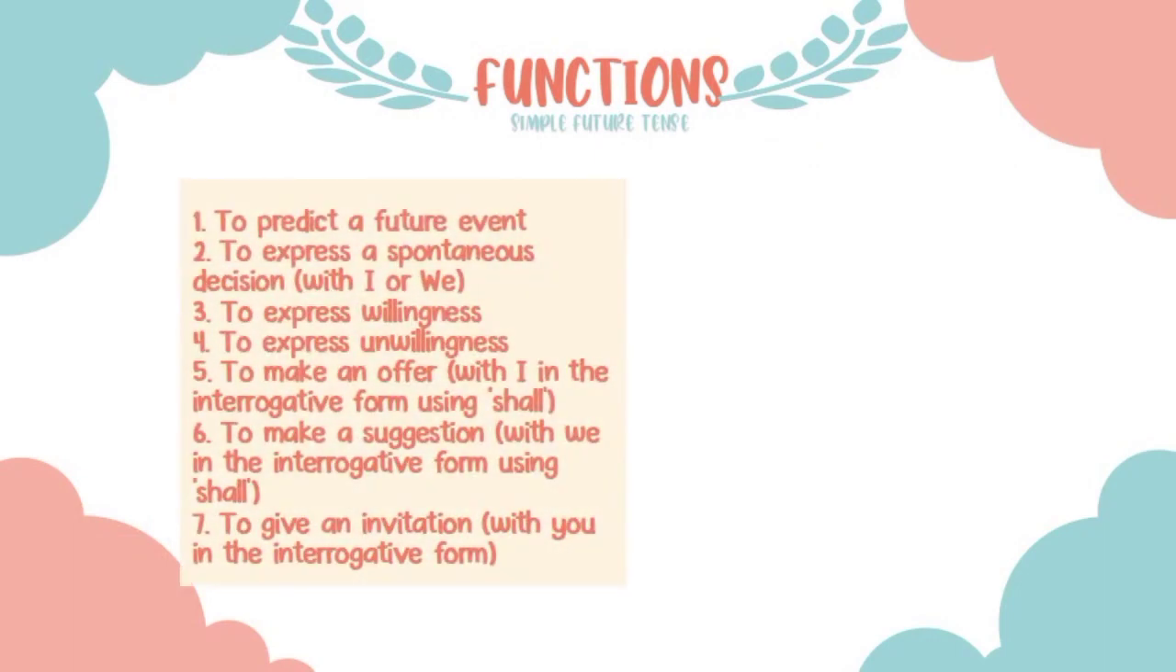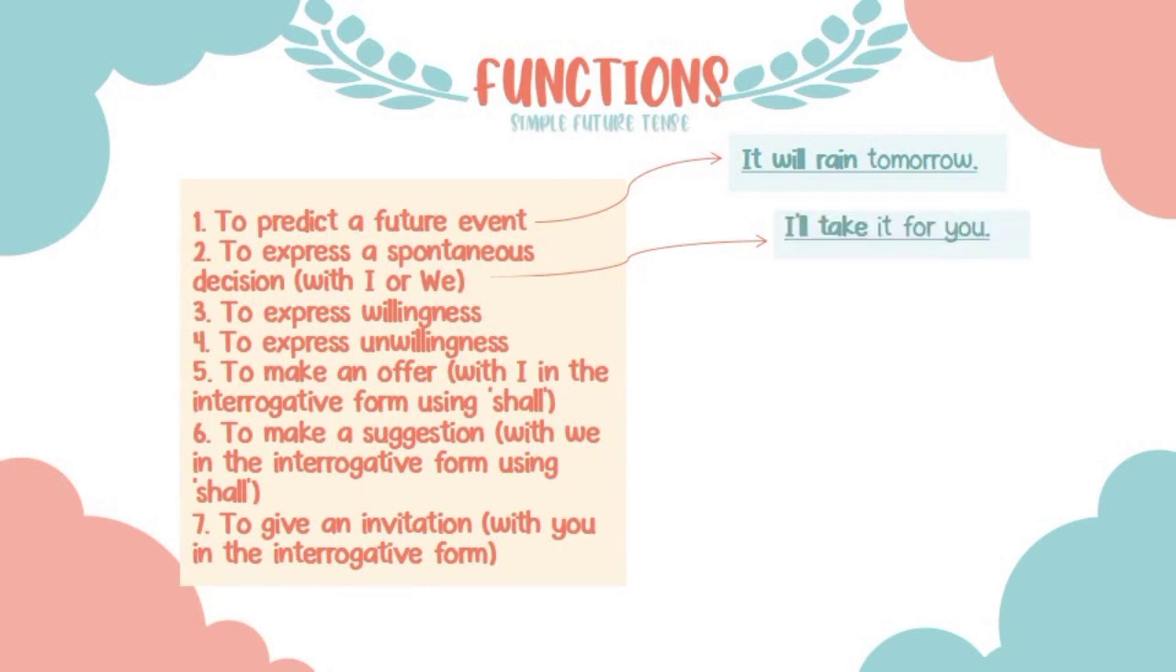The future tense has the following functions. The first function is to predict a future event. For example, it will rain tomorrow. The second function is to express a spontaneous decision with I or we. For example, I'll take it for you. The third function is to express willingness. For example, I'll do the dishes. The fourth function is to express unwillingness. For example, I won't leave you alone.